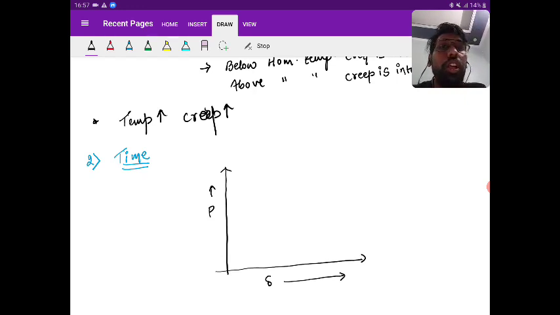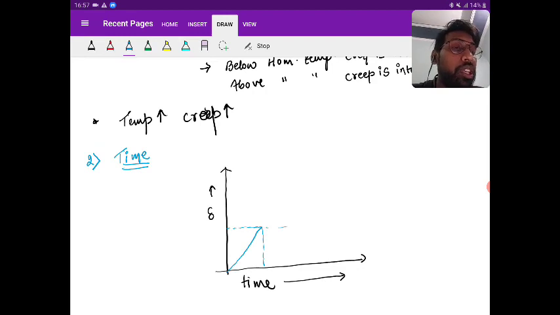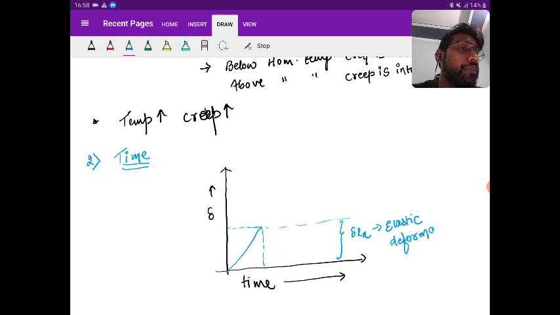So first of all, sorry, I'm going to draw the deformation with time, delta with time, rather than the P delta curve. So how is the variation we are going to see? First of all, we see the elastic deformation. This is delta L S. That is the elastic deformation.